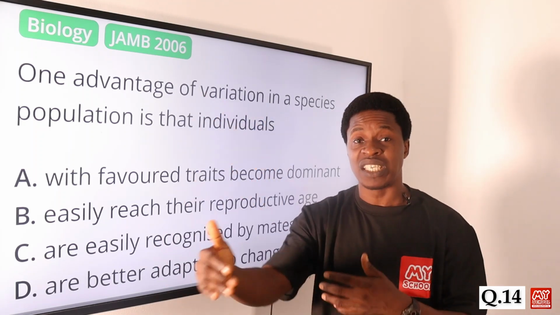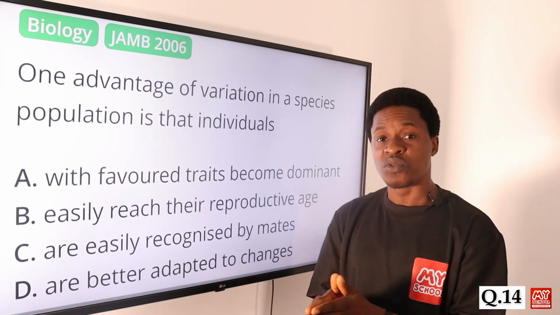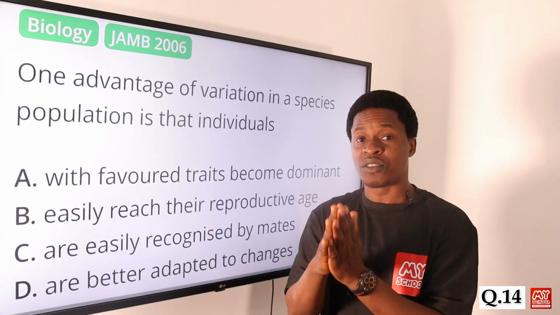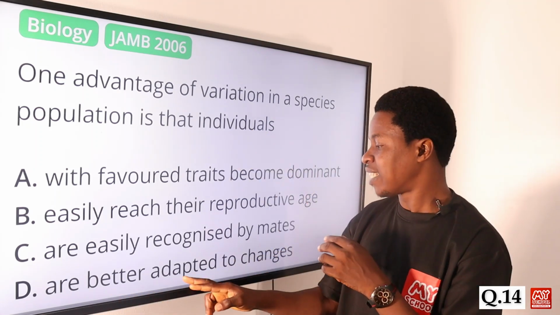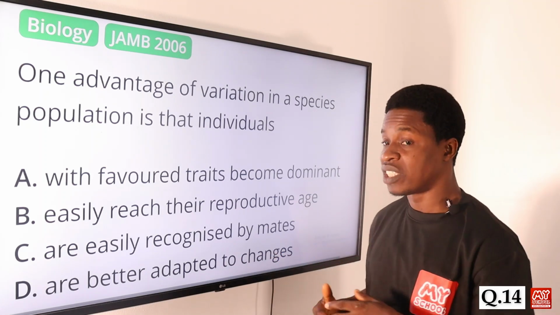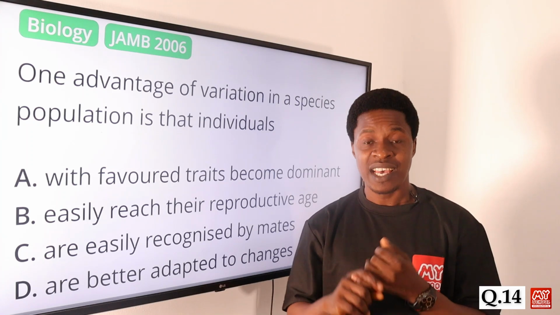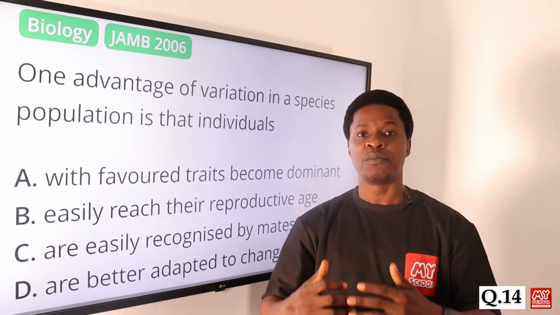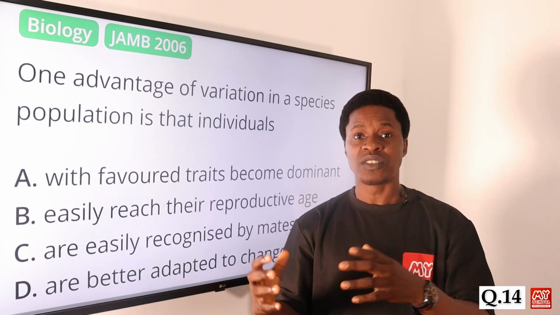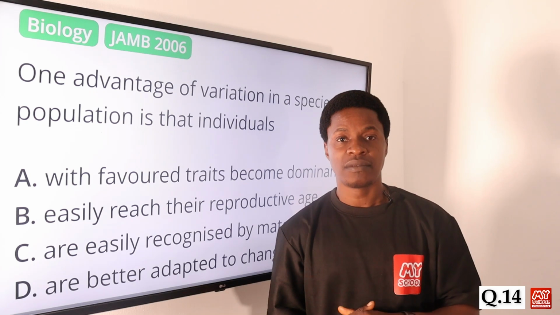When there is variation in the population, how are they able to adapt to changes in the factors? They must survive in that environment, whether there is limited supply of air, food, water, or space. So the correct answer is option D.